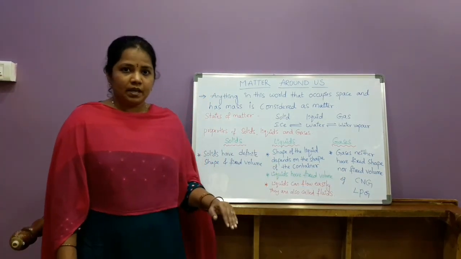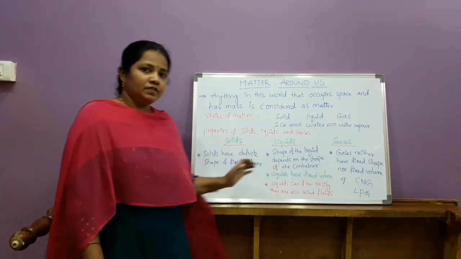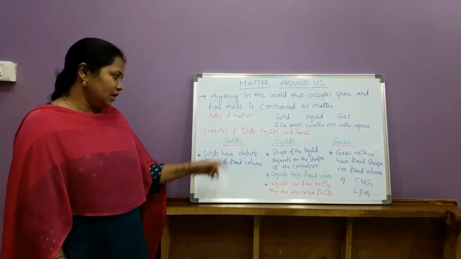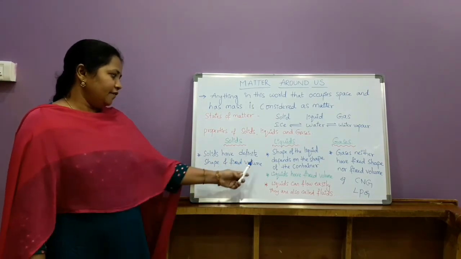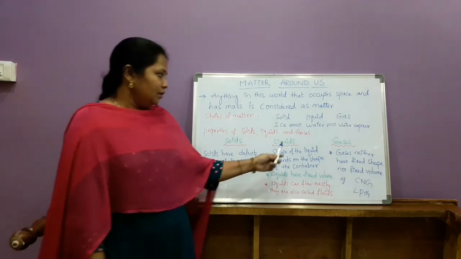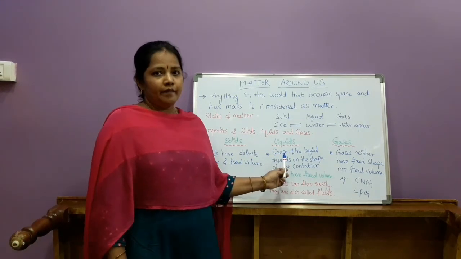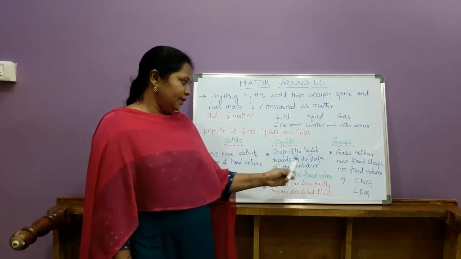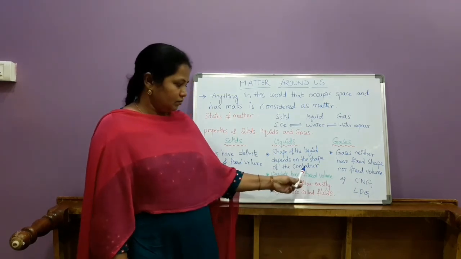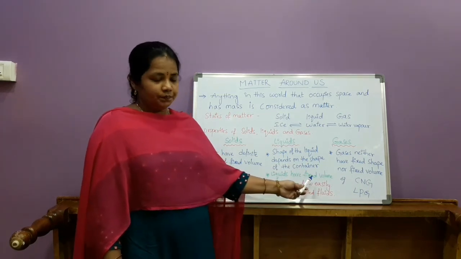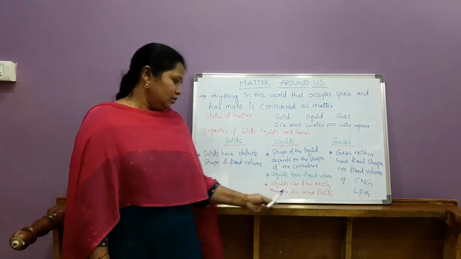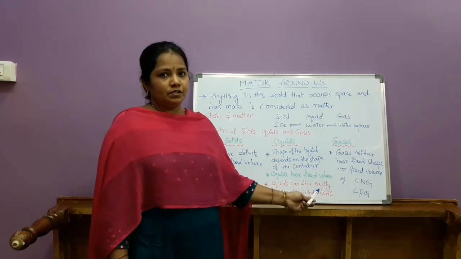So these are some properties. There are still many other properties for solids, liquids and gases. We have seen only the basic properties here. Once again you see, children, solids have definite shape and fixed volume, whereas liquids do not have a definite shape. The shape of the liquid always depends on the shape of the container. Liquids have fixed volume. Liquids can flow easily and therefore they are called fluids.